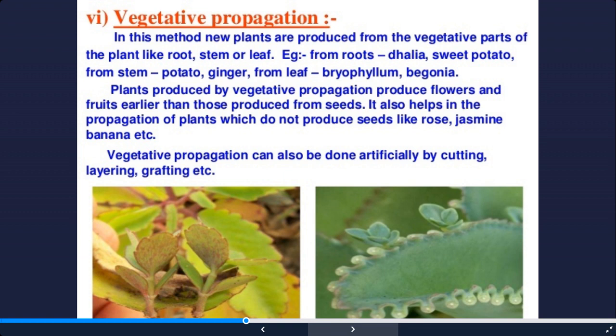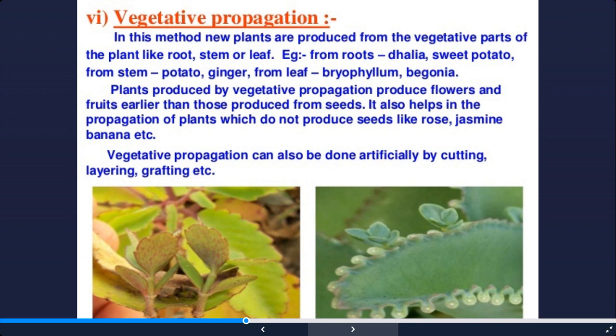So if we want a desired quality, and if we use vegetative propagation, then we can have the characteristic of the parent plant exactly in the offspring plant, because there is no pollination or cross pollination involved. It is like cloning. So it also helps in the propagation of plants which either have lost the ability to produce seeds, or if they produce seeds, the percentage of germination of those seeds is very small.